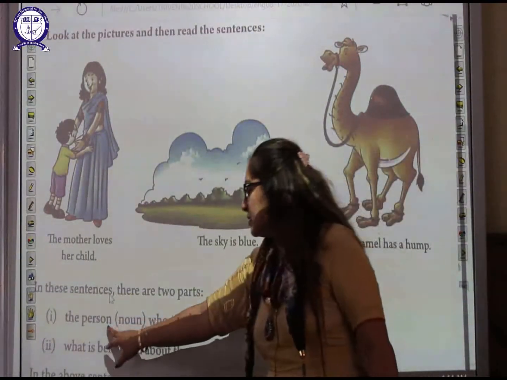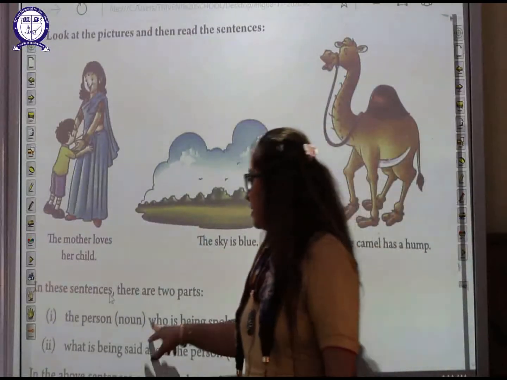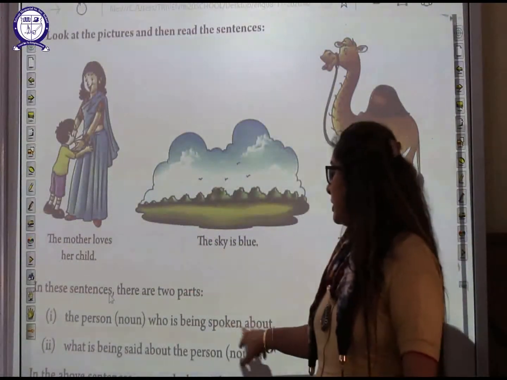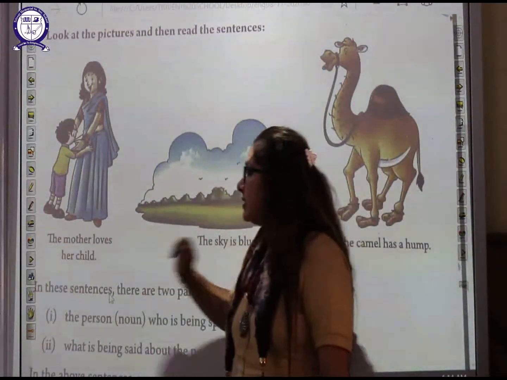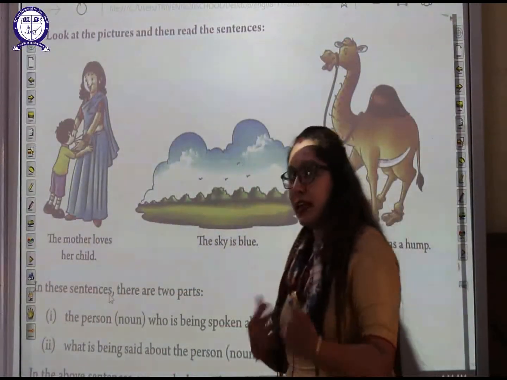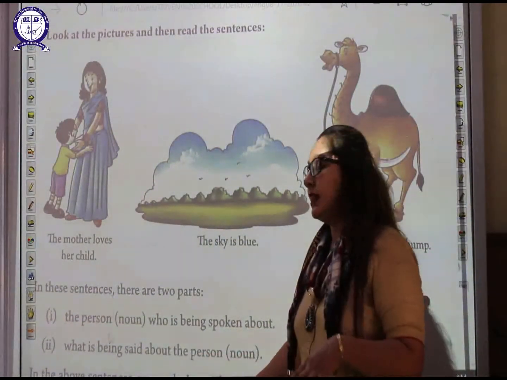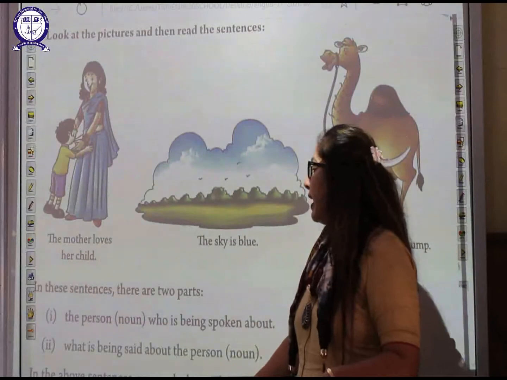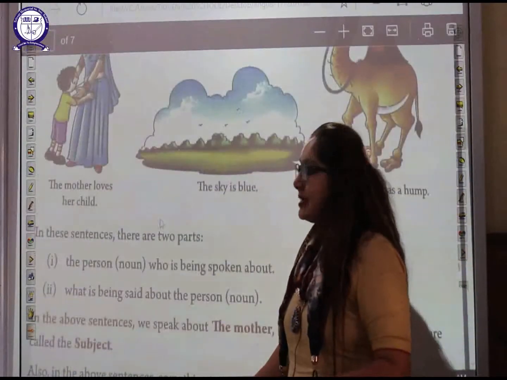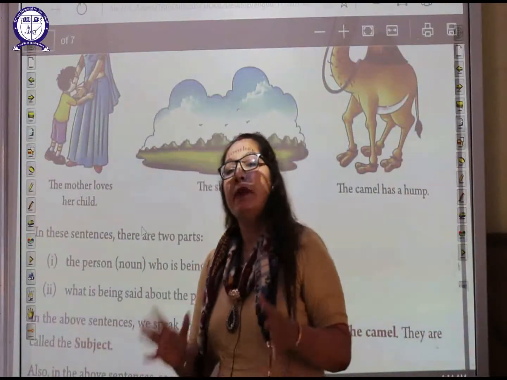The person who is being spoken about is known as the subject part of the sentence. What is being said about the person is known as the predicate part. We have 2 parts in sentences: one is the subject part and the other one is the predicate part.